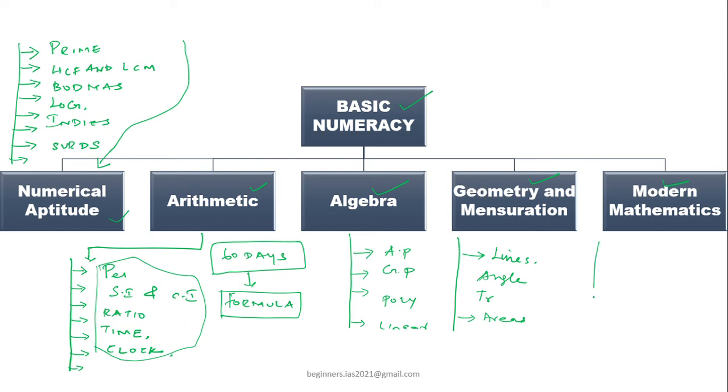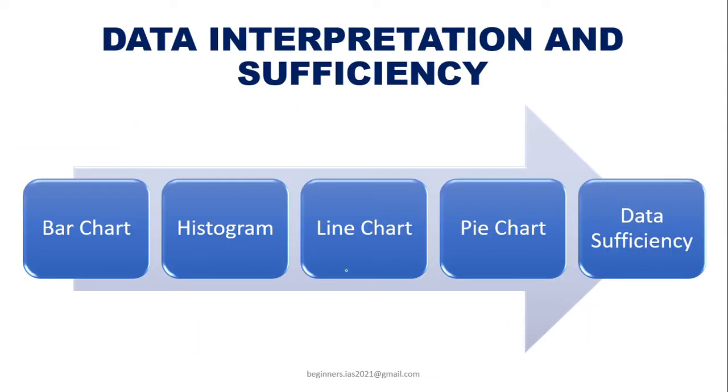And what is modern mathematics? Modern mathematics is nothing but probability and permutations and combinations. So all these topics come under modern mathematics. One should be aware of these topics. Last year you got 20 plus questions, and in each year you get at least 20 plus questions related to basic numeracy. So the basic books are very important. I will tell you the basic books also. Let us move on to data interpretation and sufficiency. This also plays a vital role.